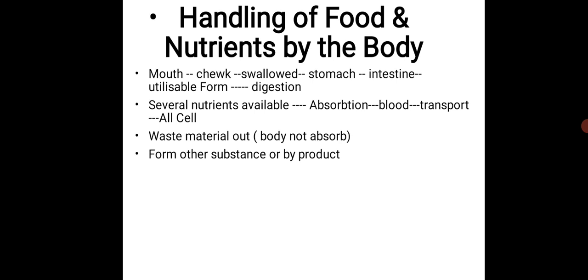For example, glucose is a carbohydrate nutrient. So the glucose is used for catabolism in a cell, to release energy. So that process starts. This is how the body handles the food.